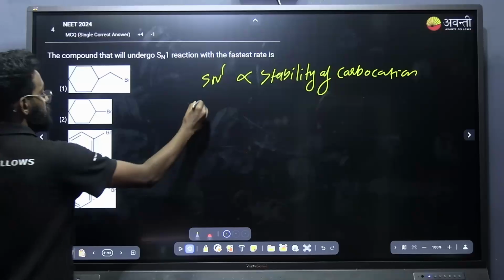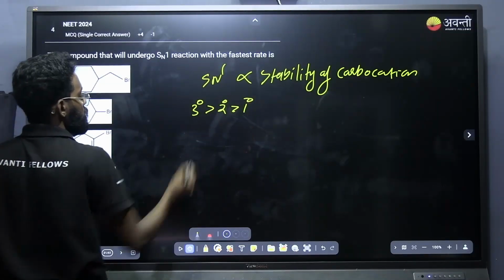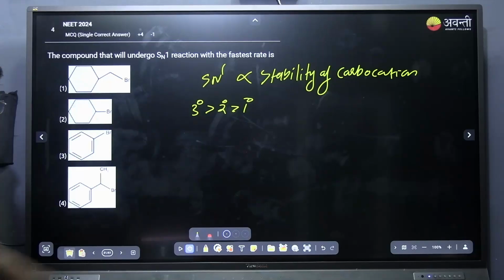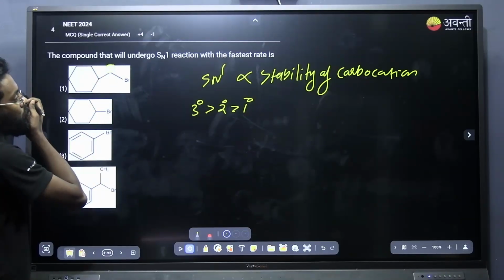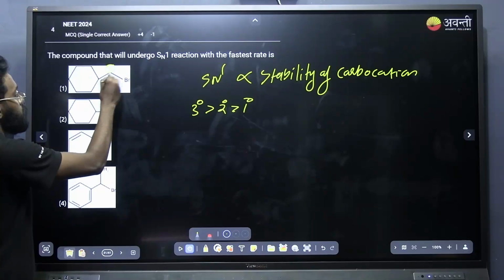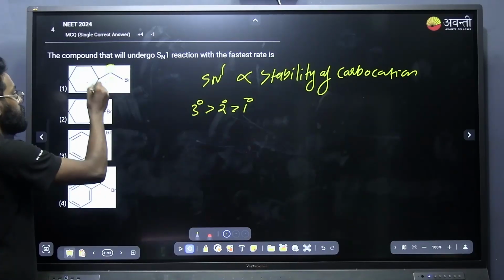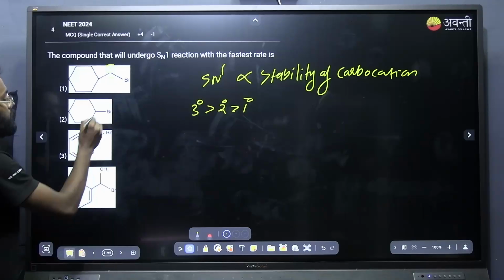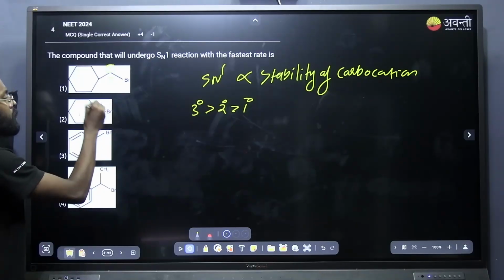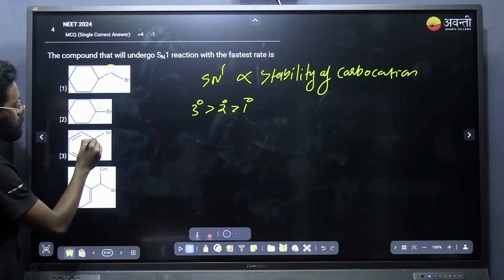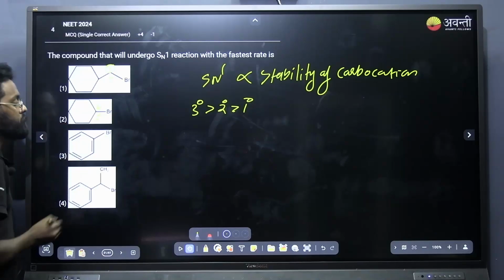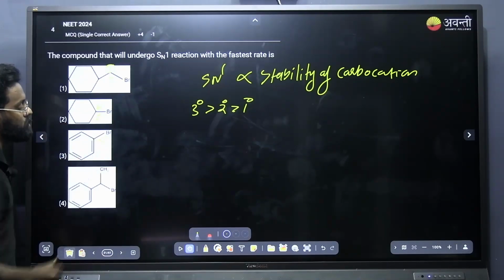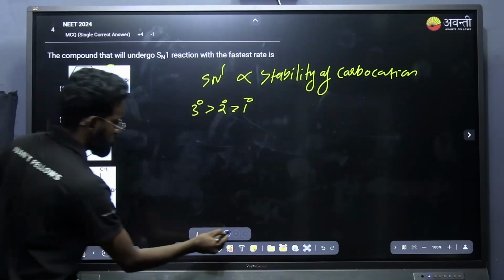The stability order is tertiary greater than secondary greater than primary. And if there is an allylic carbocation, that is going to be the more stable one. So here you can see the carbocation forming on this carbon is primary, and there is no stability here. And here it is a secondary carbocation, which is comparatively more stable than primary. What about here? Here this is not going to do substitution reaction because this lone pair is in conjugation. Lone pair. Okay, I will take another color.